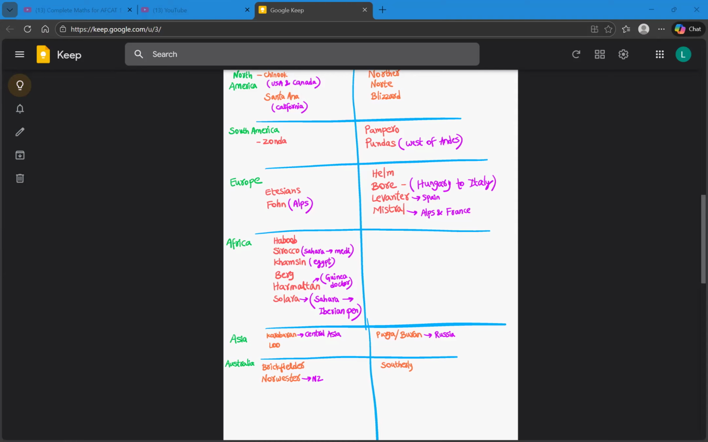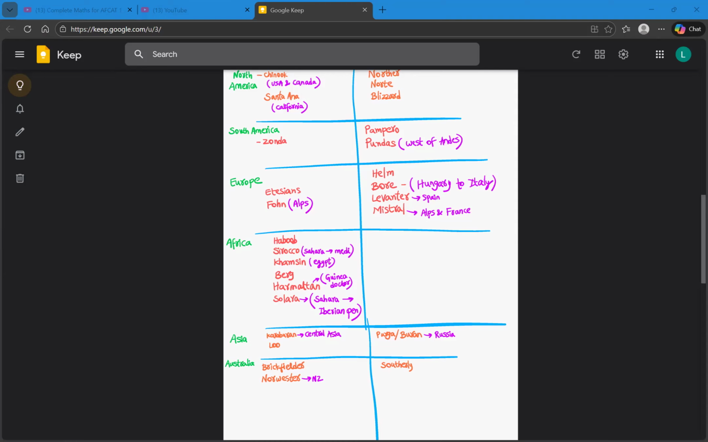And then we have Solara. So what is Solara? Solara is a warm wind that travels from Sahara to Iberian Peninsula. So which countries are situated on Iberian Peninsula? It is Spain and Portugal. So this Solara travels from Sahara to Iberian Peninsula.